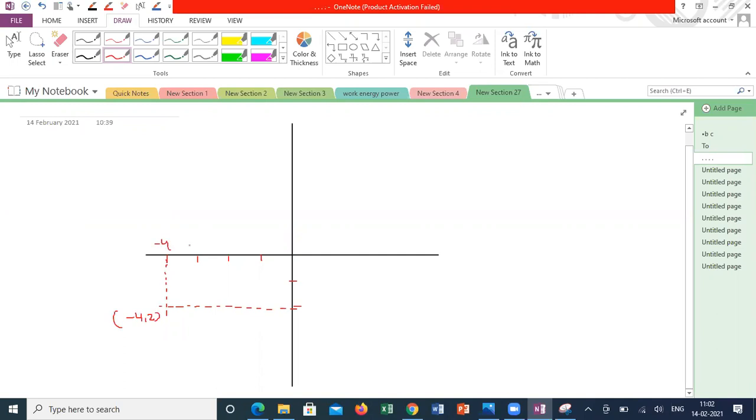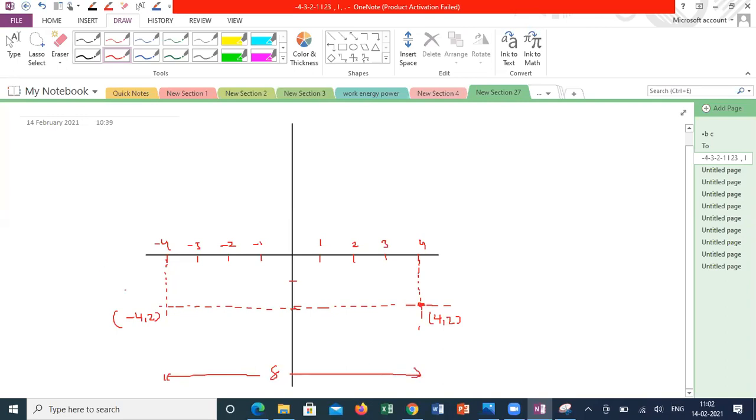This is minus 4, minus 3, minus 2, minus 1, then 1, 2, 3, 4. This is F, 4 comma 2. So this total length is 8 units.